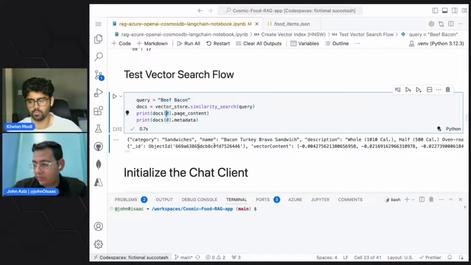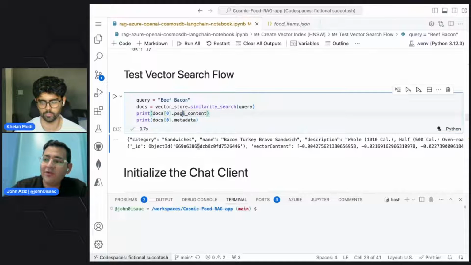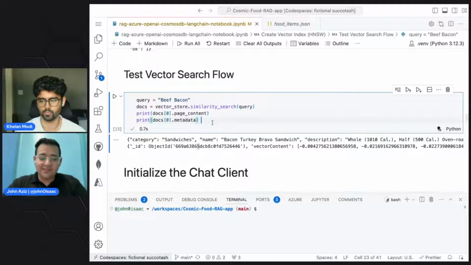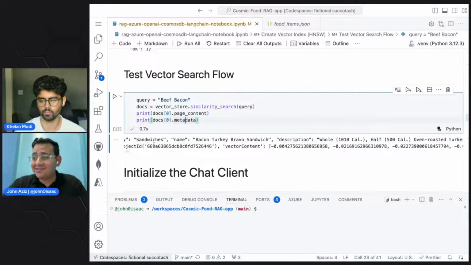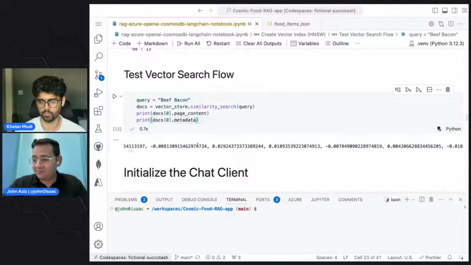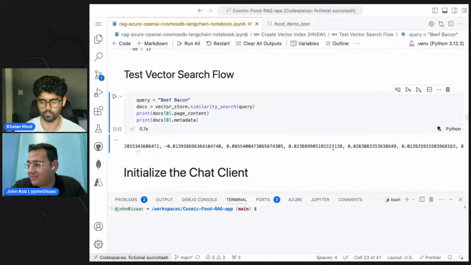And if you look here, this is the metadata. Why are we accessing the page content? The way LangChain does it is that they store the actual data inside something called page content, which is a string. And the metadata, which can be anything, is a dictionary. It can be a key-value pair of anything that you want, and they store it in the metadata property. So this one has everything, including the vector embeddings that got generated when we stored this document in the database.